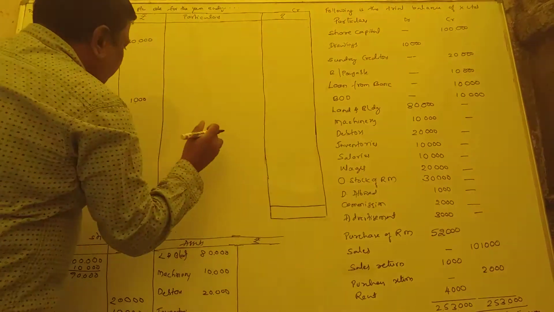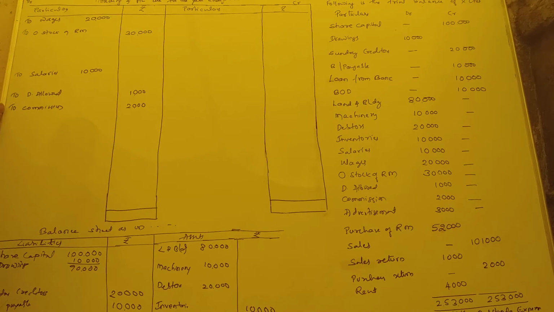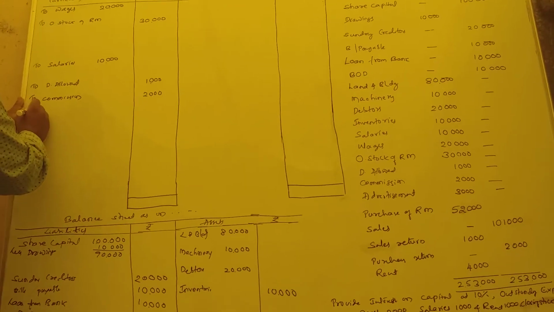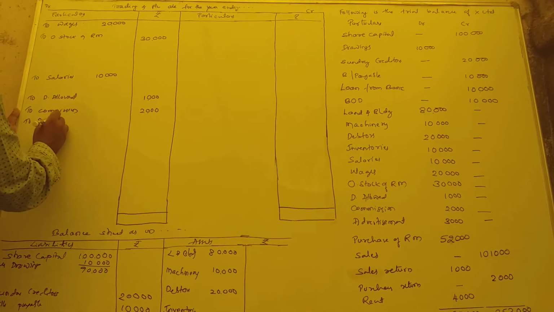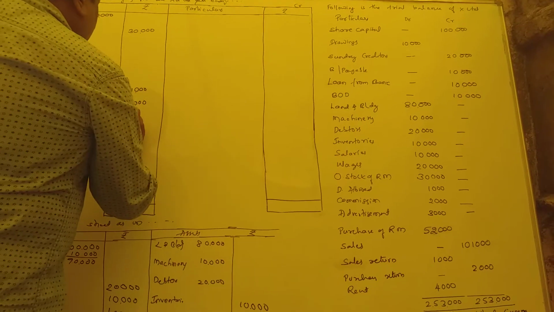Rupees 2,000. Advertisement 3,000. To advertisement. Advertisement 3,000.